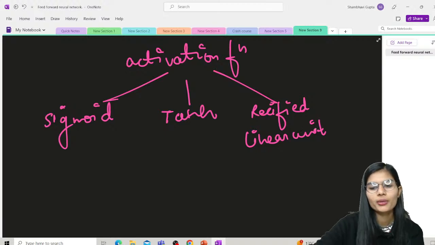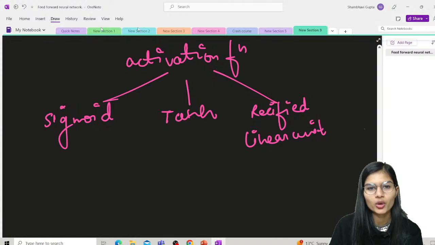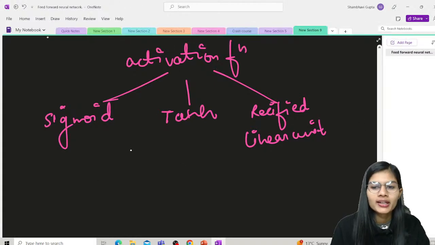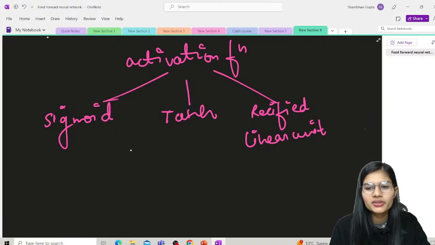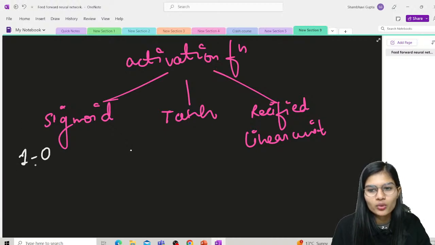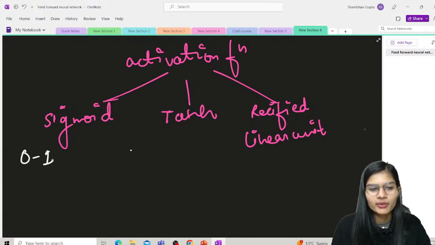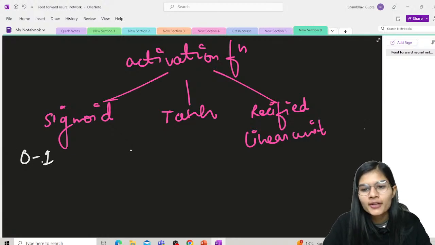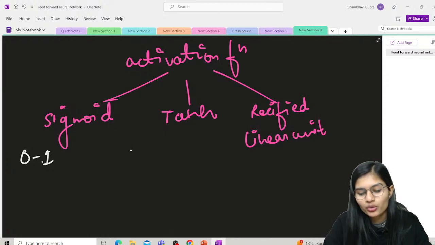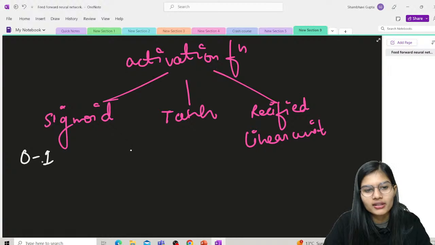Let's talk about the sigmoid, tanh and rectified linear unit in detail. Let's see what these 3 are. So sigmoid: the input values between 0 and 1 get mapped to the output values. That is what you have under the sigmoid.